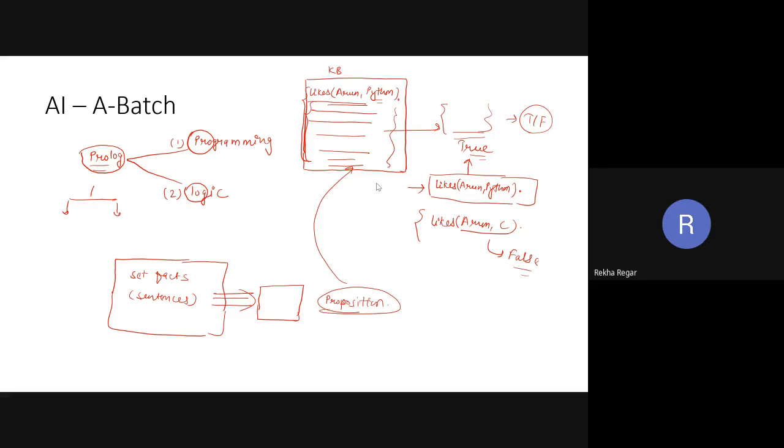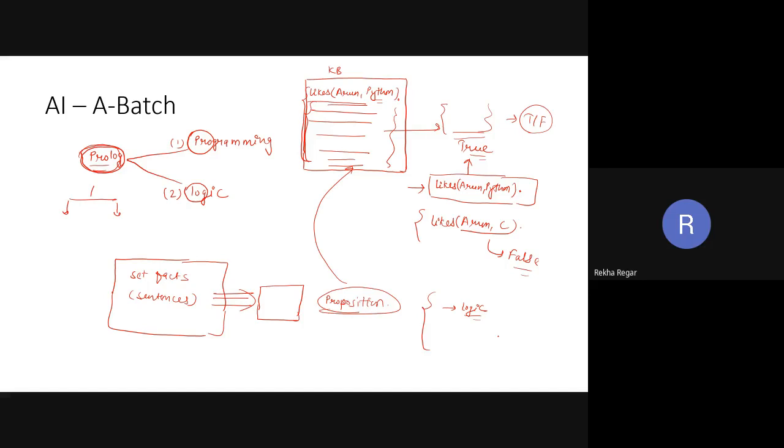Now the first question that comes to mind is why we are going to use the language Prolog. The first reason is that whatever code we have in a file or in the system consists of logical sentences.